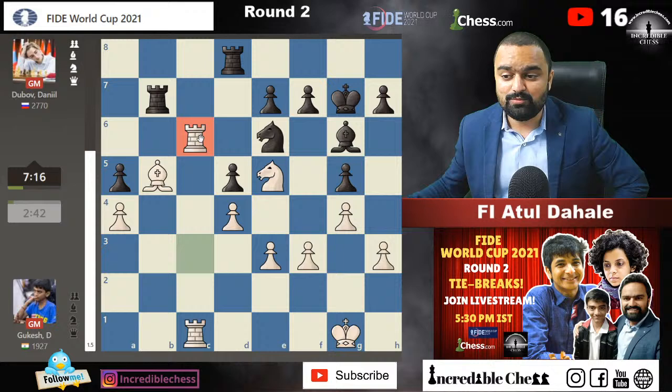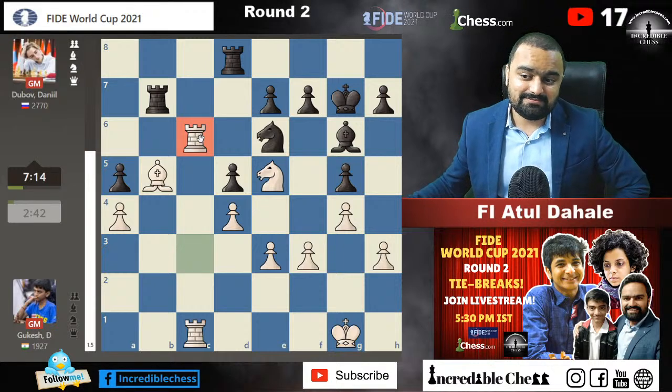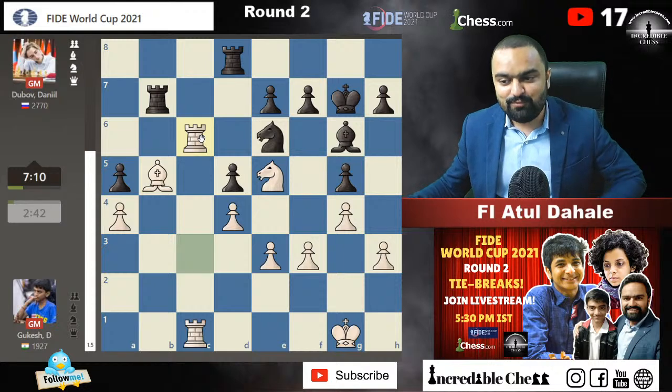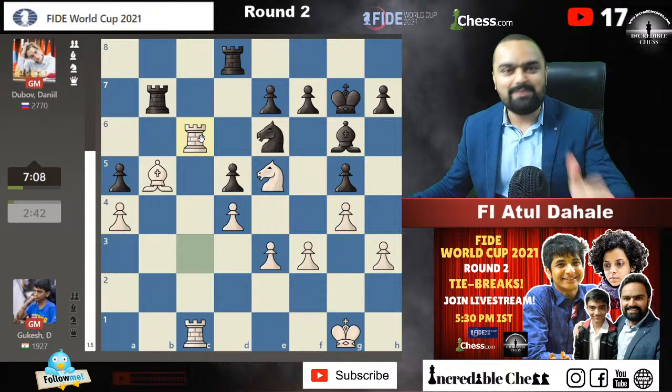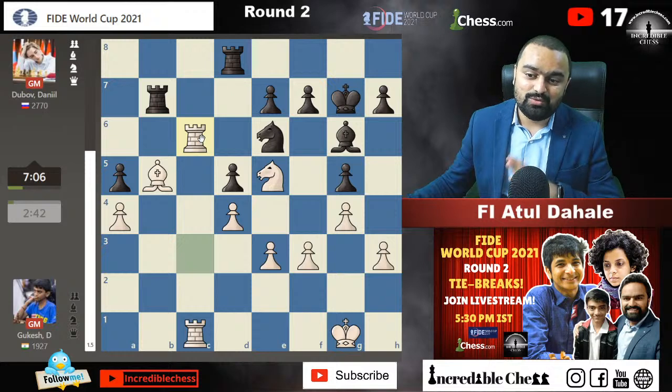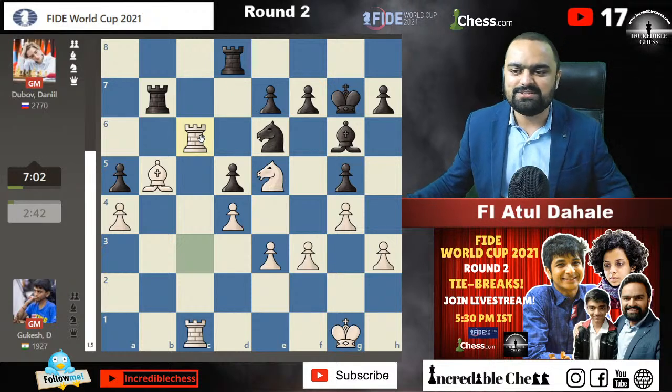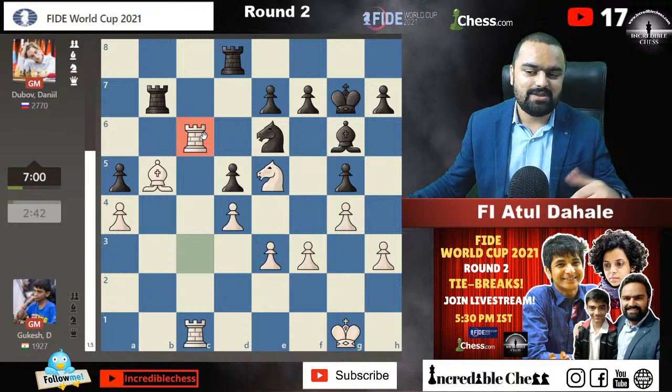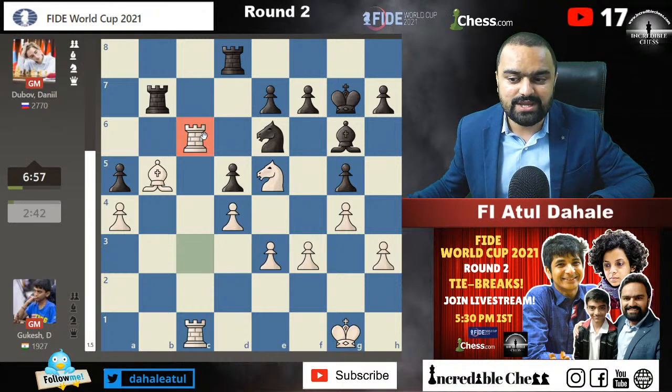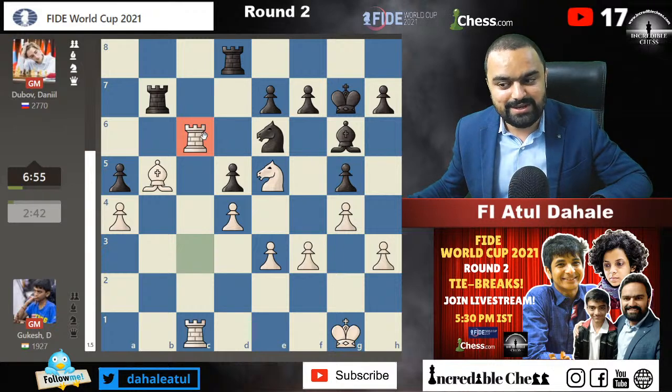And Gukesh also, because this lad who is fighting hard, if he wins this game, then he will force his opponent to go into the tie breaks, guys, in blitz. And to force Daniel Dubois to go into the tie breaks, that too in blitz, is amazing stuff. He lost his first game. It is a must-win situation for Gukesh, and he is fighting it very, very cleverly.